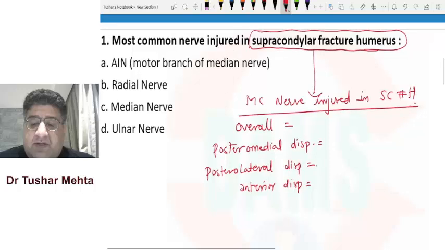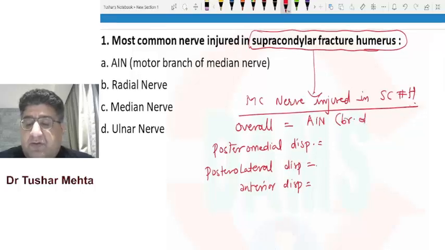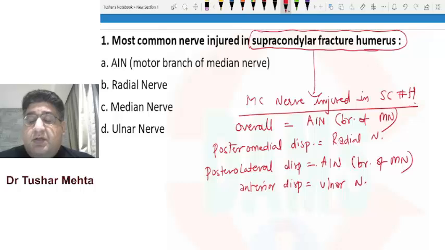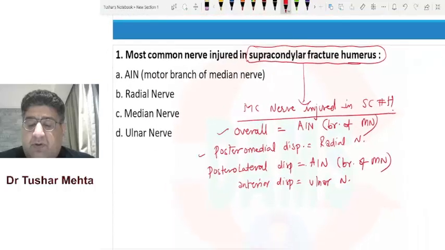So overall, if they ask you the most common nerve injury, the answer is always anterior interosseous nerve, which is a motor branch of median nerve. In posteromedial displacement, it is radial nerve. In posterolateral displacement, anterior interosseous nerve, motor branch of median nerve. In anterior displacement, which we call the flexion type as well, it is basically the ulnar nerve. So these are the four common MCQs which have been asked, which will be asked, so you should know.